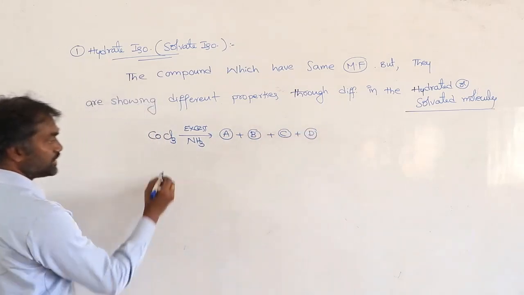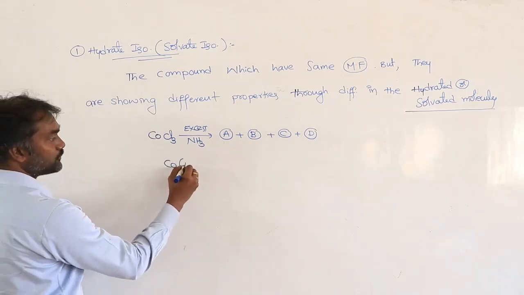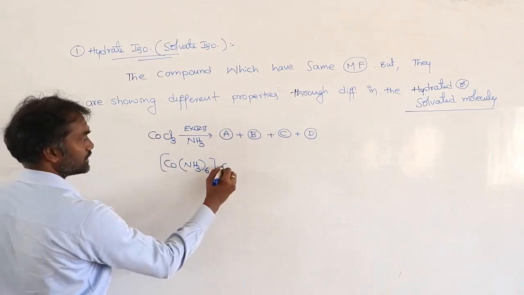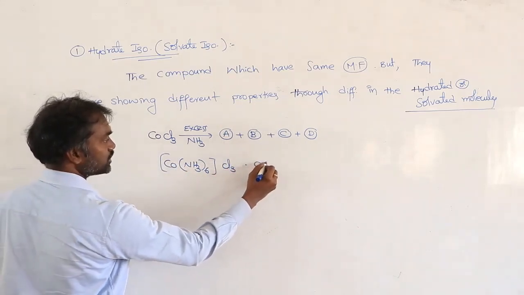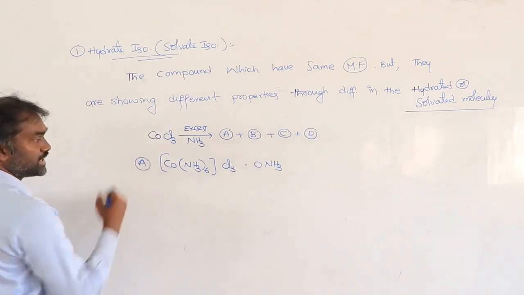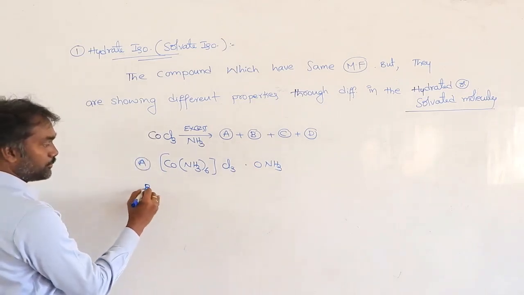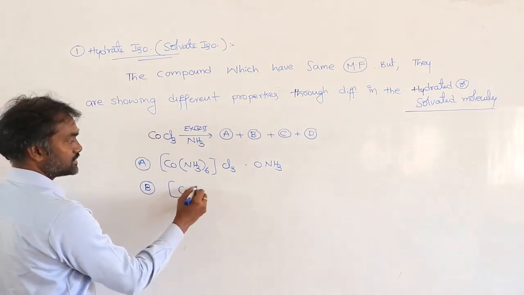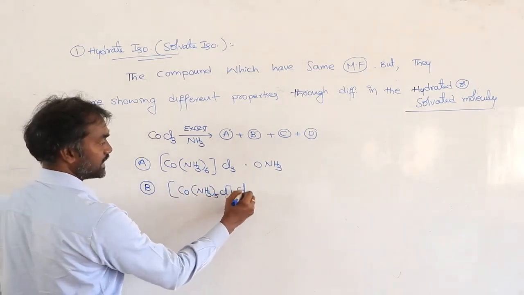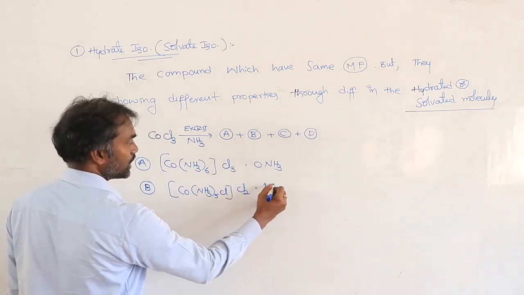So this we can write in this way: Co(NH3)6, 3 chlorines are outside, 0 ammonia. So this is compound A. Next, compound B: Co(NH3)5 Cl, 1 Cl inside, 2 chlorines outside, 1 ammonia outside.